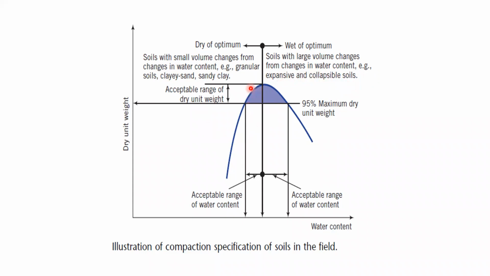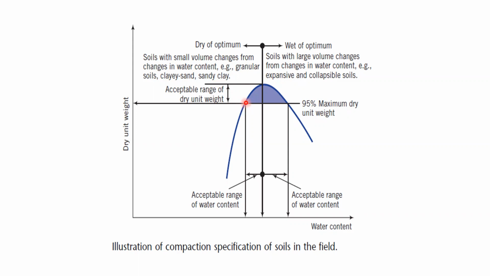Here you can see that this point is called 100% compaction. And normally 95% is the acceptable range. Now in between the 100% and 95%, this range is called the acceptable range. That means if you are going to compact granular soil or clayey sand or sandy clay, even at 95% of this compaction, right?